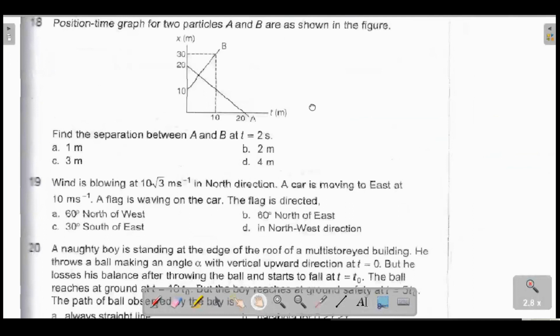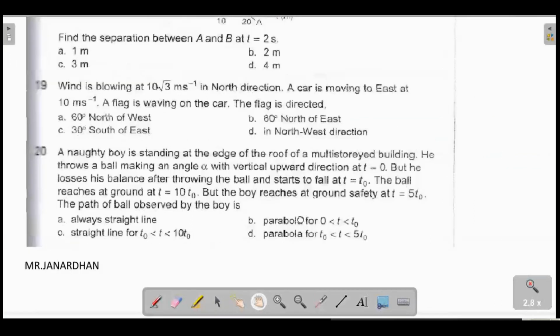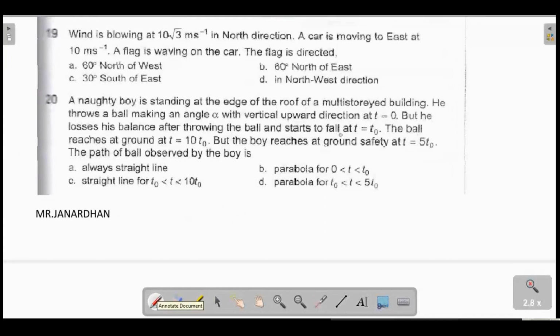Question 20. A naughty boy is standing at the edge of a roof of a multi-storied building. He throws a ball making an angle alpha with vertically upward direction. Careful, alpha is measured with the vertically upward direction. But he loses his balance after throwing the ball and starts to fall at t equal to t naught. So there is a time delay after the ball has already gone into the air. The ball reaches the ground at t equal to 10 t naught, but the boy reaches the ground safely at t equal to 5 t naught. The path observed by the boy is,